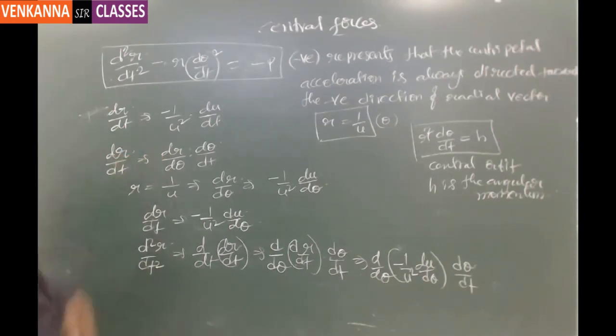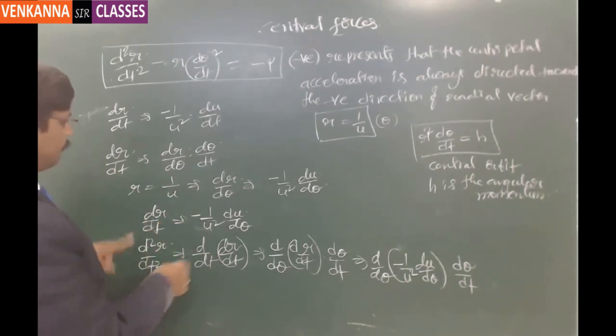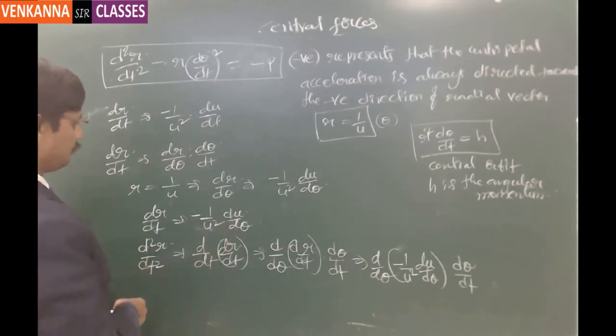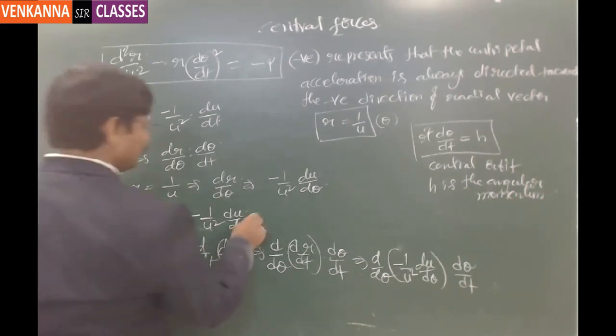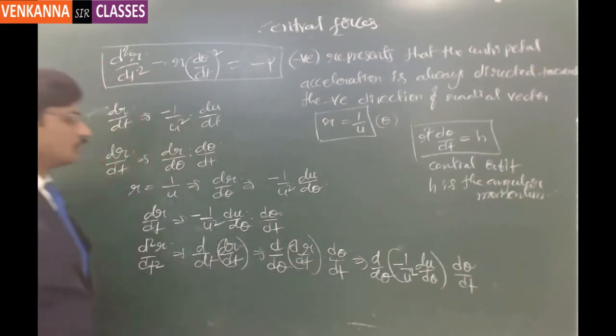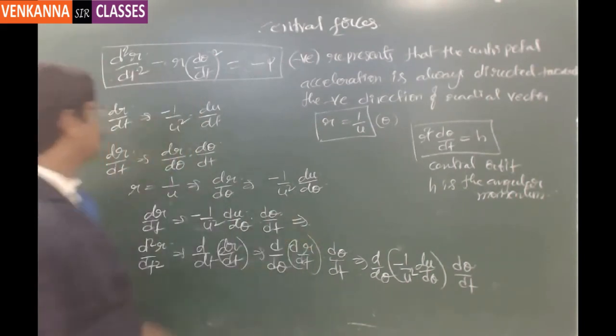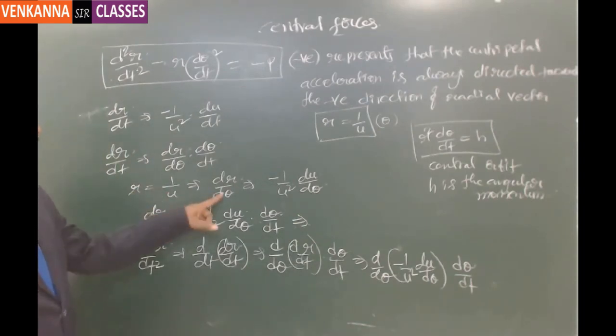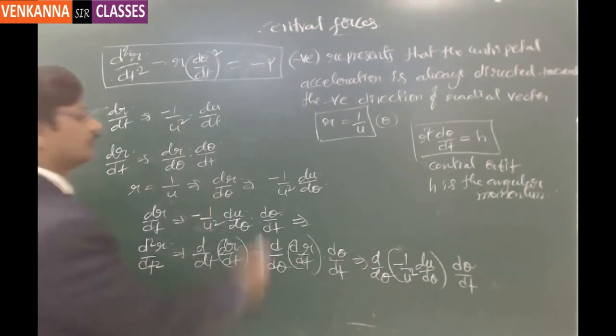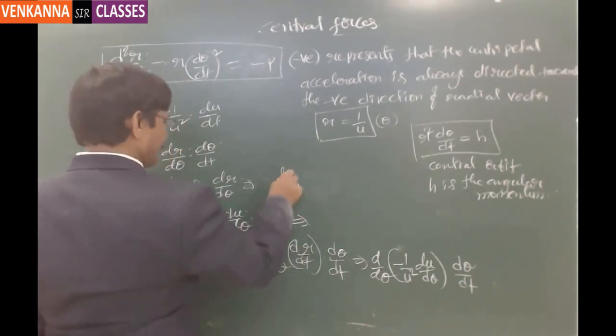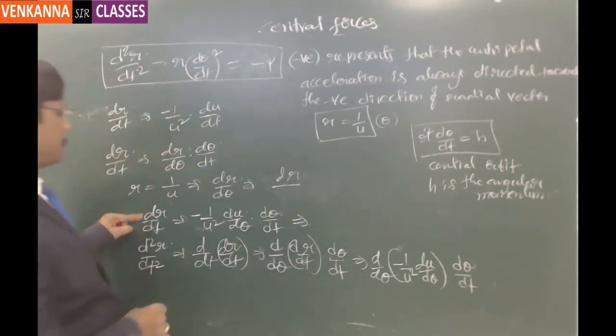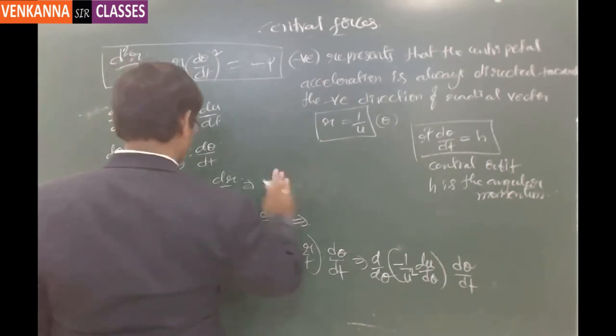So dr by dt here actually is dr by d theta into d theta by dt, where r equal to 1 by u. This is d theta by dt left over here.